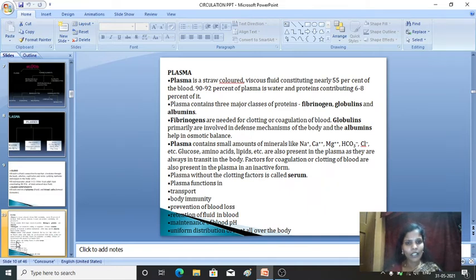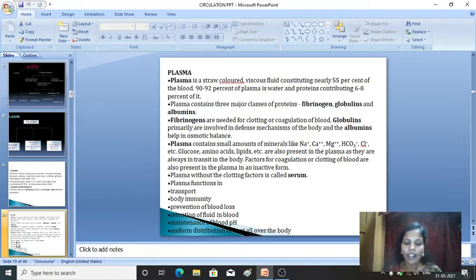Now I am discussing the components of blood. In the components, first we are discussing the plasma: the definition of plasma and what plasma is made up of. In our body, 55% of the blood is made up of plasma. In the plasma, 92% is water, and the remaining 6 to 8% is proteins.